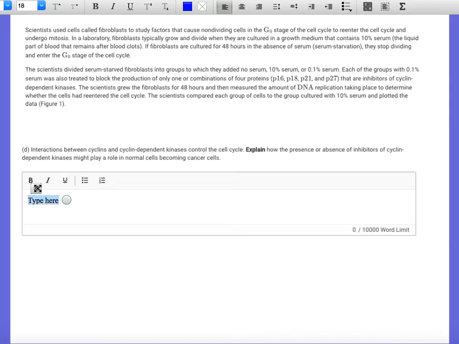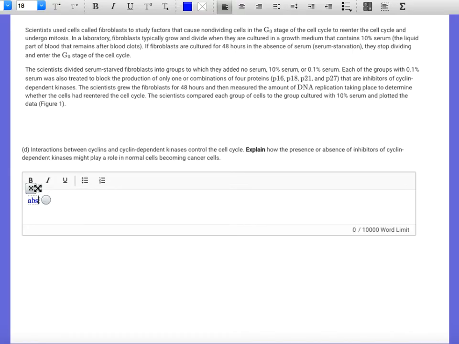What you have is, so remember that the cancer cells are cells that divide uncontrollably. So let's just work backwards. So cancer cells divide uncontrollably, and then so they would have to lack inhibitors, right? They would have to lack inhibitors to allow them to go.